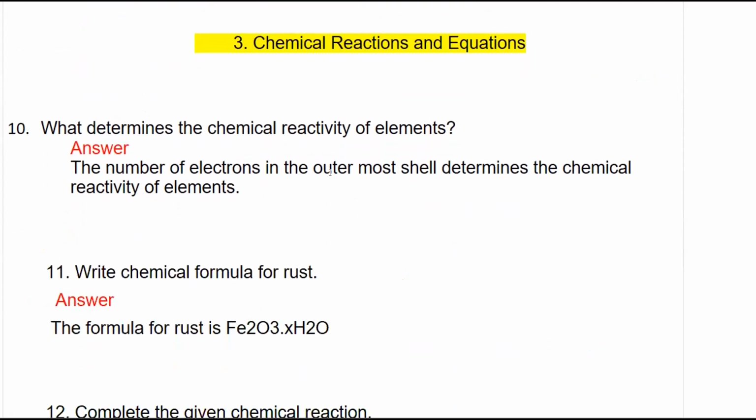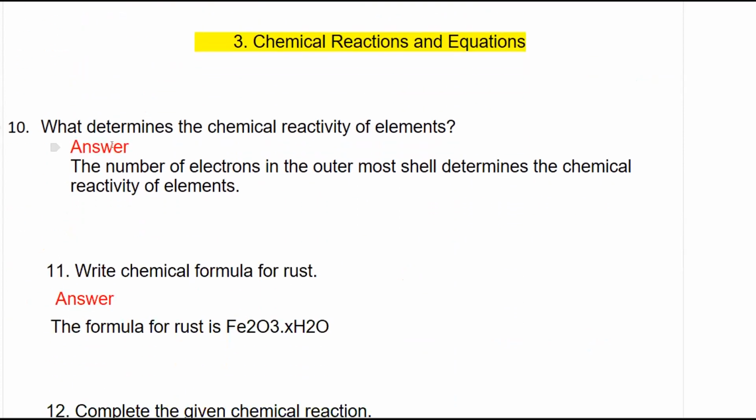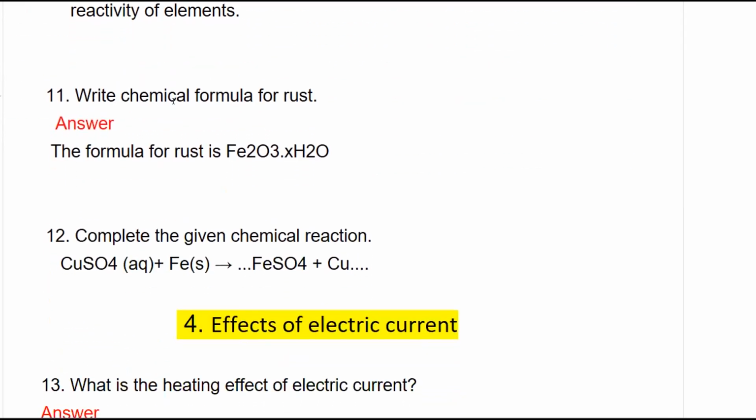Next question is from chemical reactions and equations. What determines the chemical reactivity of elements? The number of electrons in the outermost shell, or valency, determines the chemical reactivity of elements. Next question is, write the chemical formula for rust.